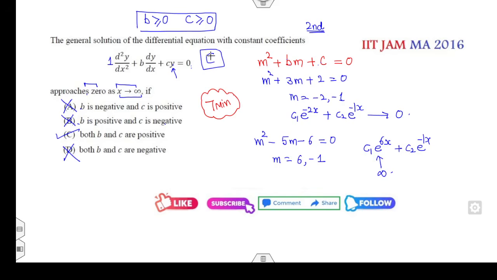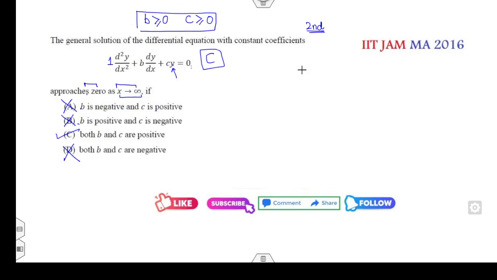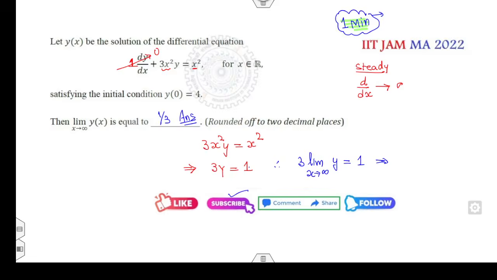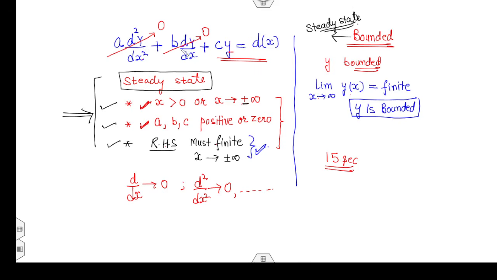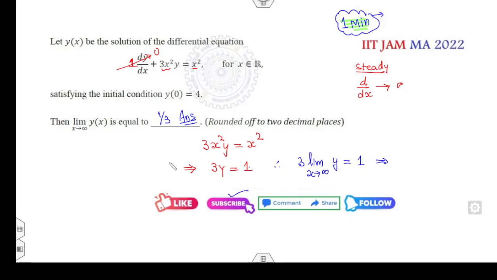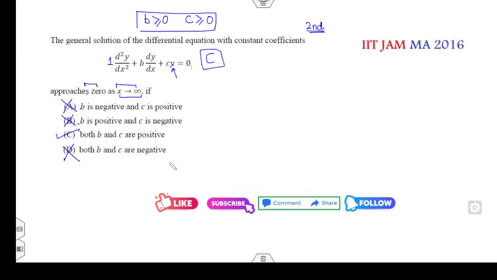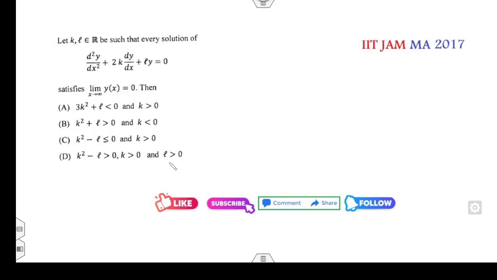Fine, let me add one more condition with this. The discriminant of the auxiliary equation, that is b square minus 4ac, must be positive. Fine, let's look at the next one.